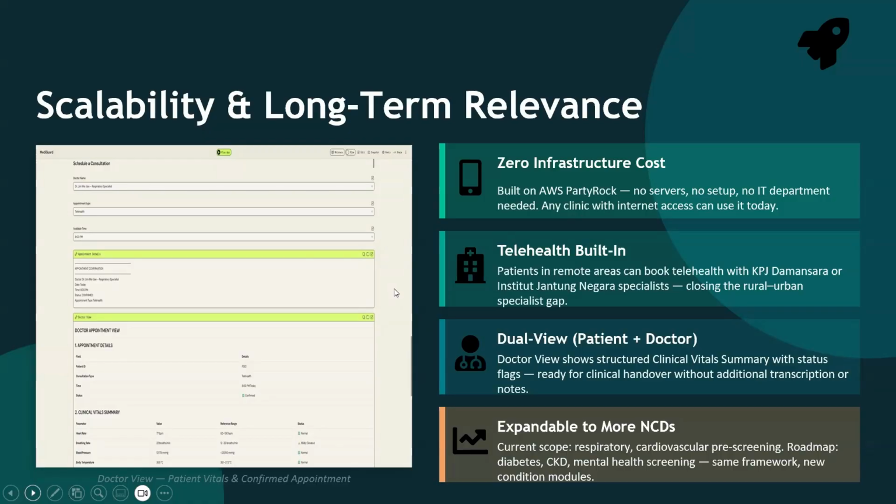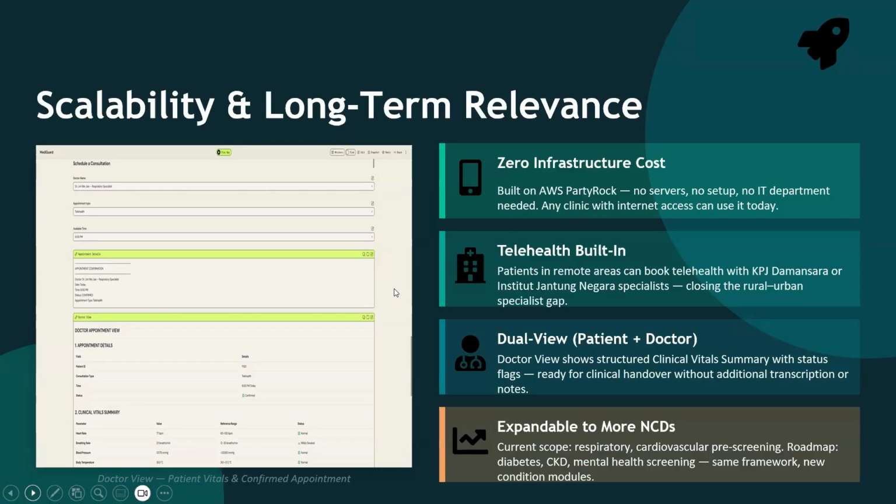Mediguard has zero infrastructure costs as it's built on AWS PartyRock with no servers, no setup, and no IT department needed. It has telehealth built in, as patients in remote areas can book telehealth with KPJ Damansara or IJN specialists, therefore closing the rural-urban specialist gap.